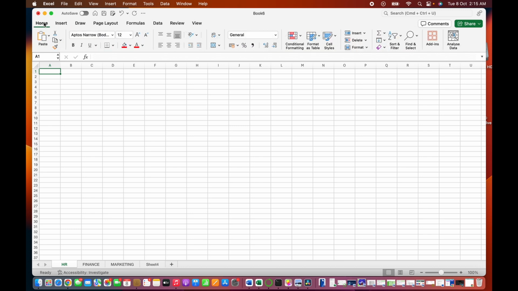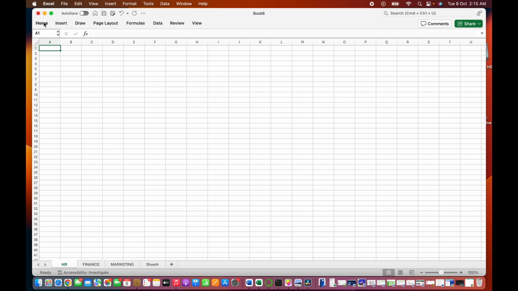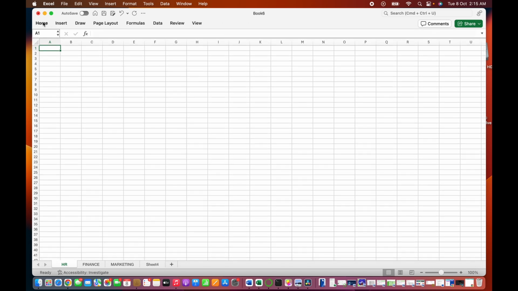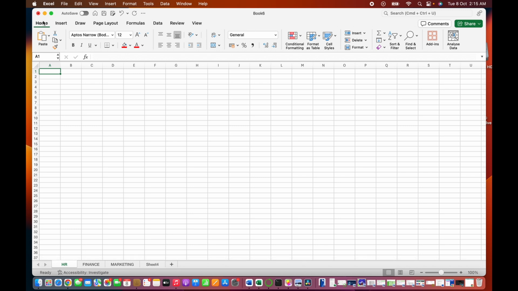And this is how you do it. You just double tap on the tab and then it minimizes and then expands. If you're using Windows, there's a button at the far right to the bottom. You can click on it to minimize it, or even go to view to try and minimize it.